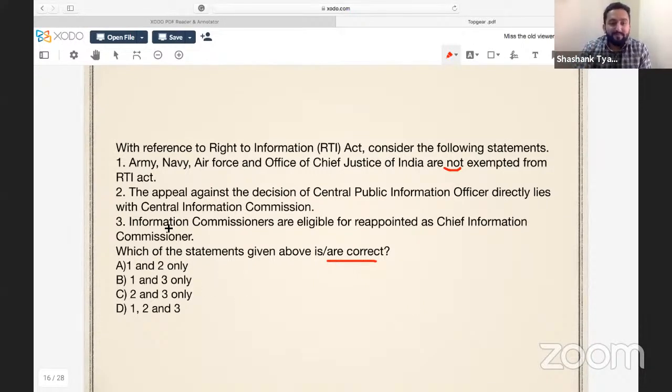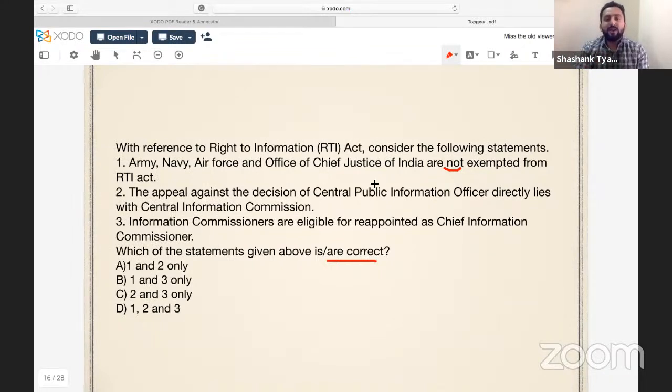Now, the appeal against the decision of Central Public Information Officer directly lies with Central Information Commission. Information commissioners are eligible for reappointment as Chief Information Commissioners. So why did we ask this question? It was in the news that the Office of Chief Justice of India has two functions: a judiciary function and an administrative function, because there's a Secretariat of Supreme Court also. The administrative function of the Chief Justice of India comes under RTI. That was part of the news.